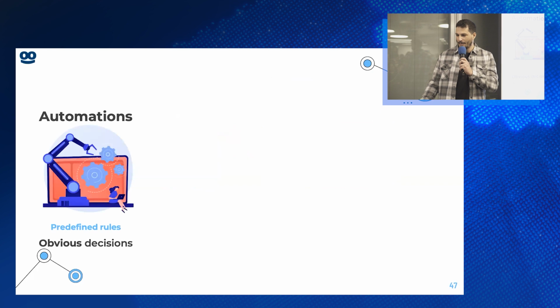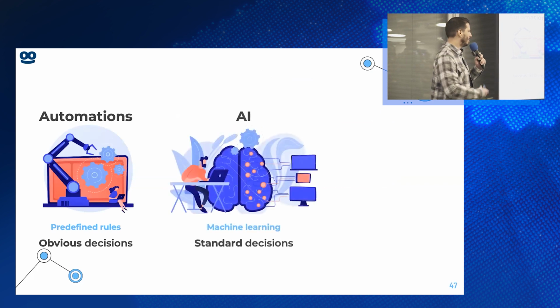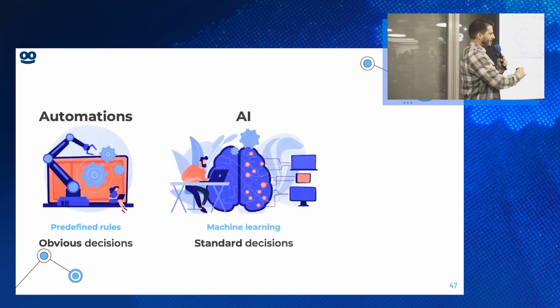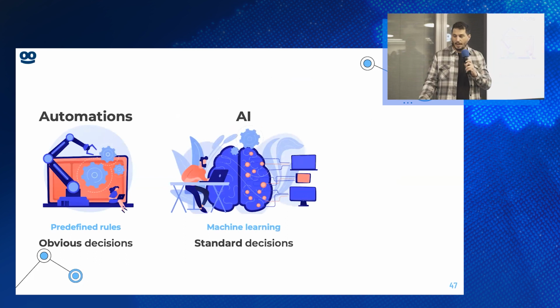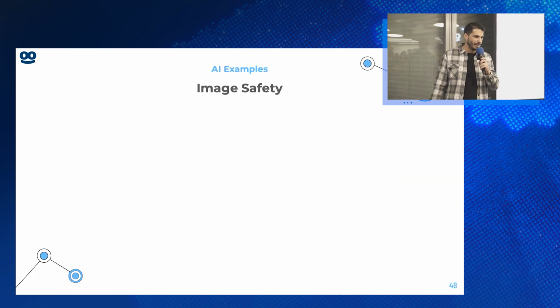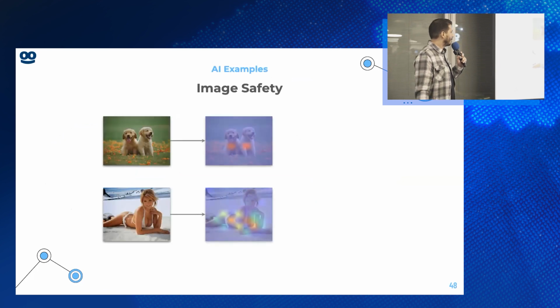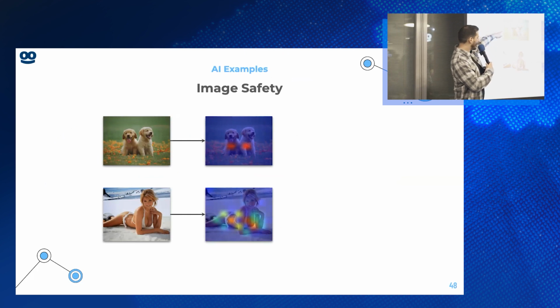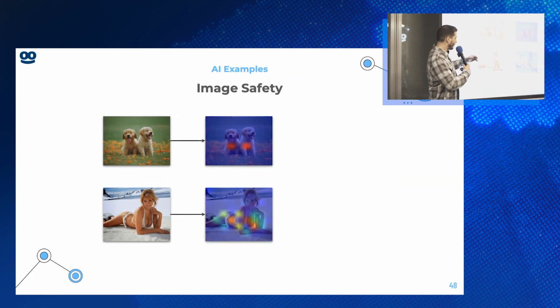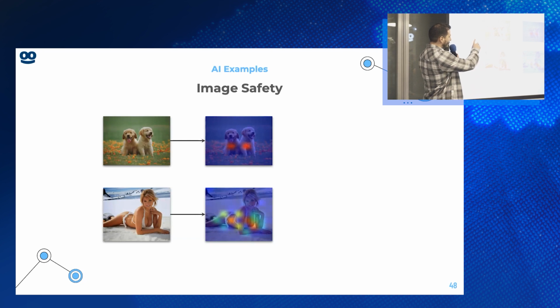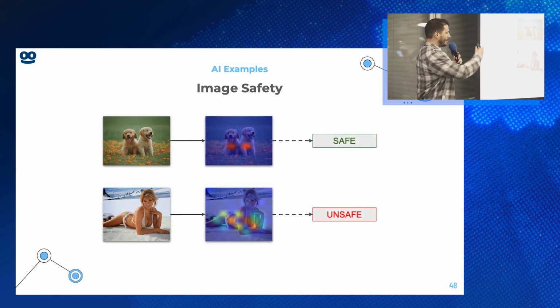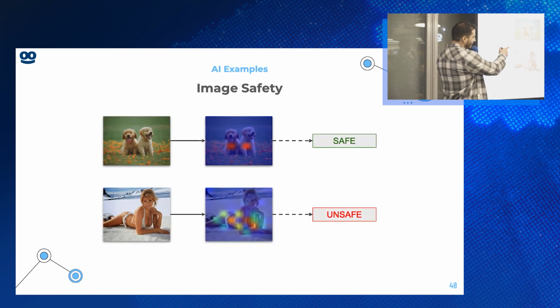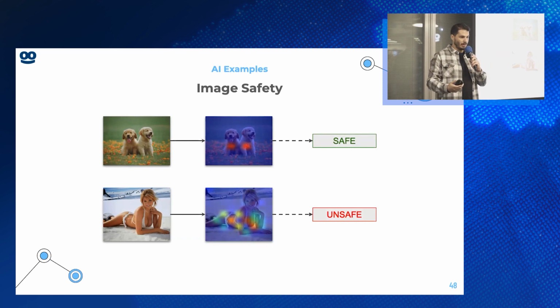The second way we enforce the policy is by AI, right? It's an AI meetup. And we use AI, like machine learning models, that are very good for standard decisions. Okay, they can be a bit more sophisticated. Let's give a few examples. The first example is the image safety. What the image safety does, we can show it 2 different images. One is compliant, the other one is non-compliant. This model can highlight the problematic areas, and the output is: is it safe or unsafe? So each new image that comes along, we check it with this image safety and give an indication to the human reviewer, like a red flag.